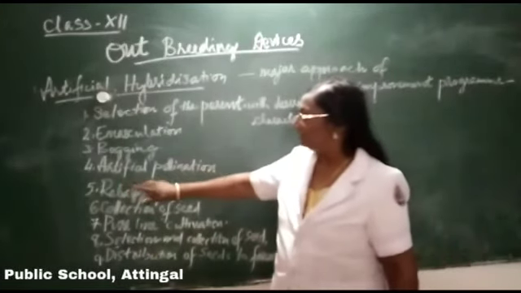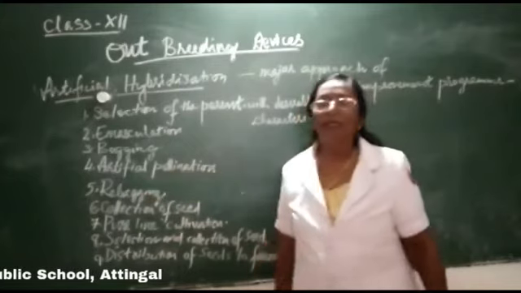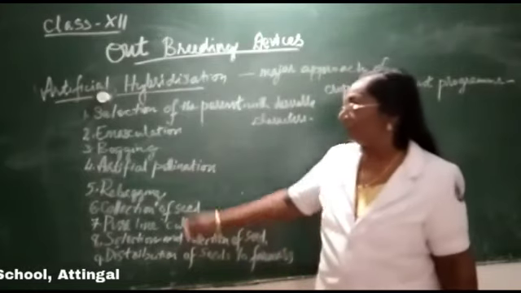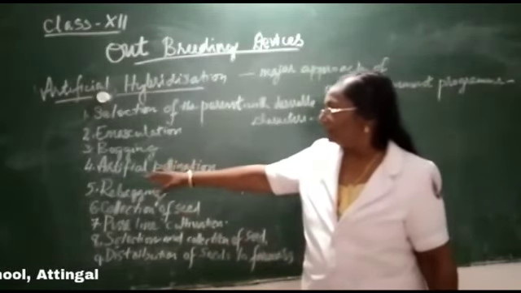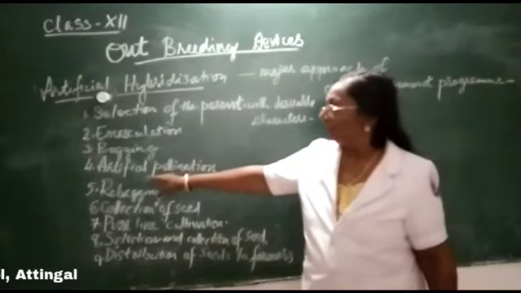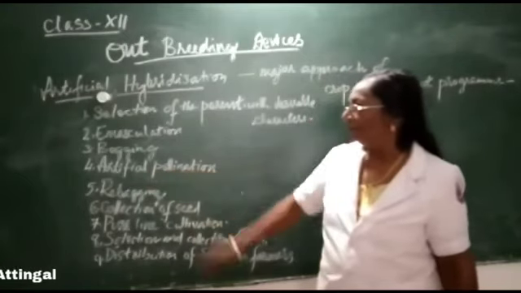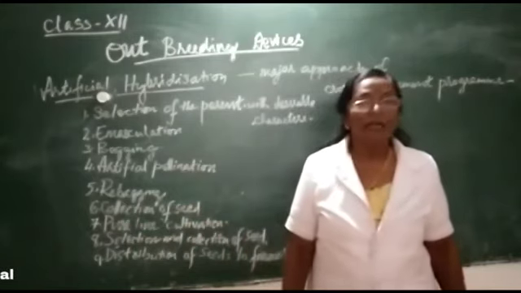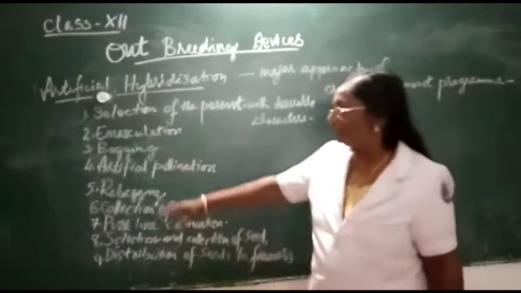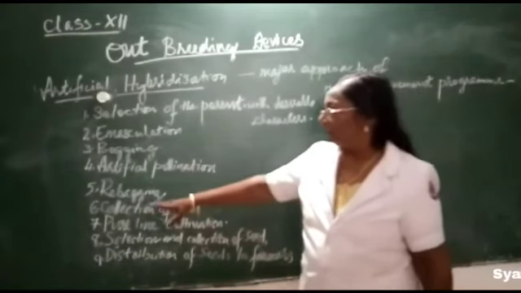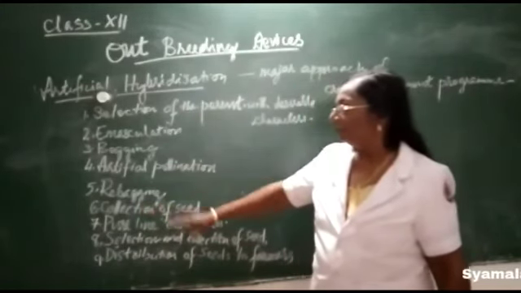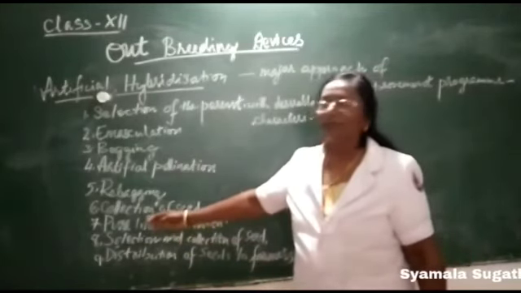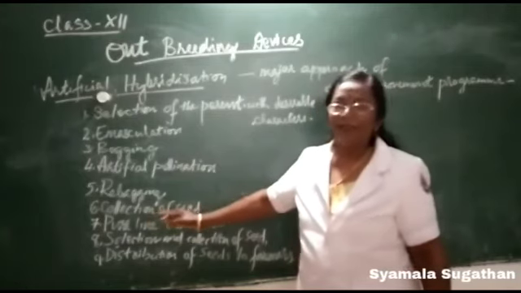Next is artificial pollination, that is, the pollen grain collected from the selected male parent is placed on the receptive stigmatic surface, and then it is rebagged to avoid further contamination by foreign pollen grains. Now the pollinated flowers are allowed to mature for the production of fruits and seeds.